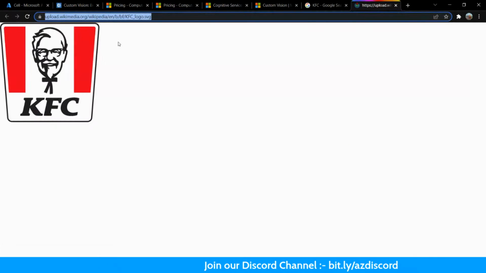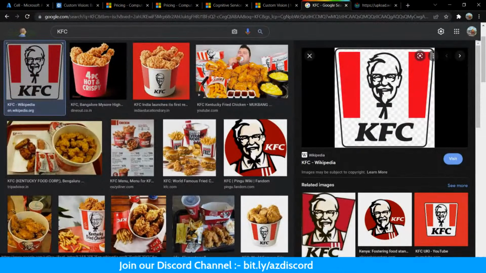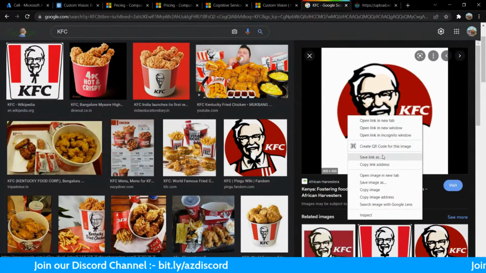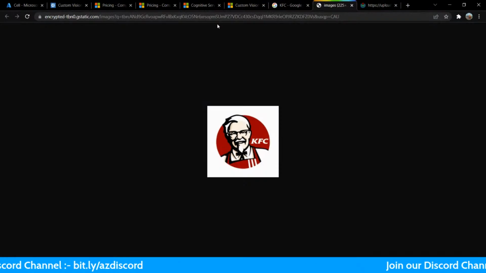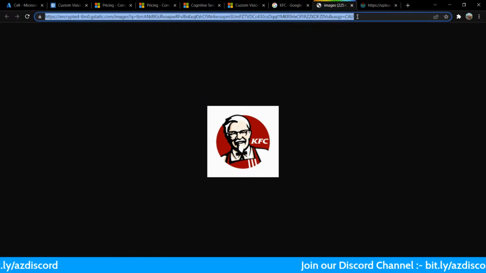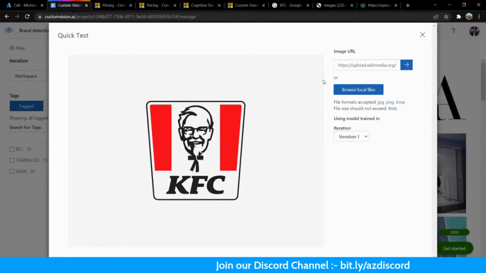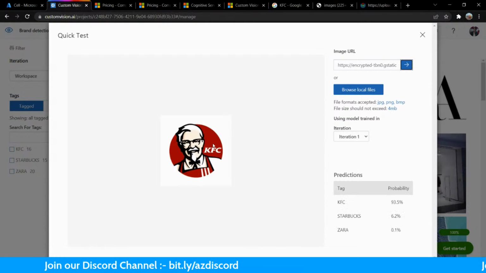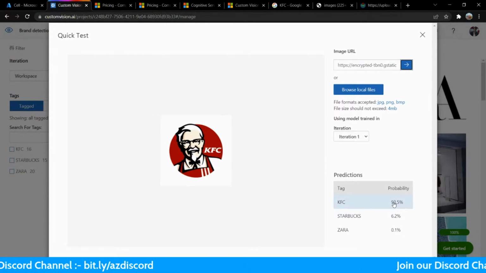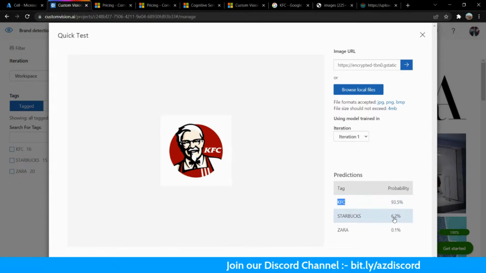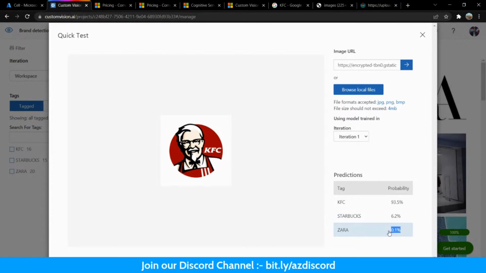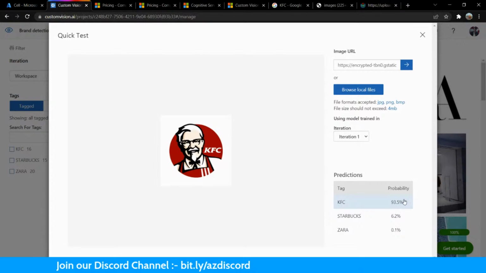Oh, okay, it's an SVG, so it's not supported. Let me open this one. It fetched the image. See, it is showing 93% accuracy that it is KFC, and Starbucks is 6 point something. Of course, it's not Zara. So here it's very evident that it is KFC.